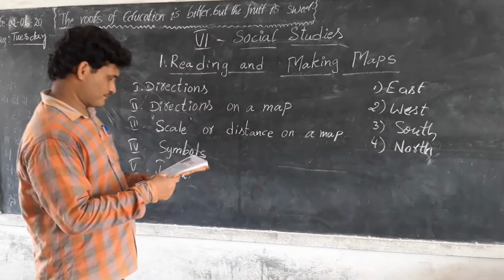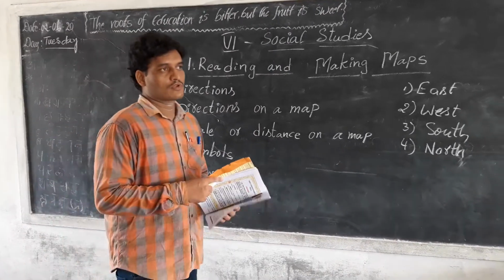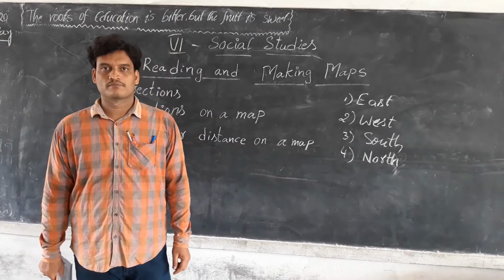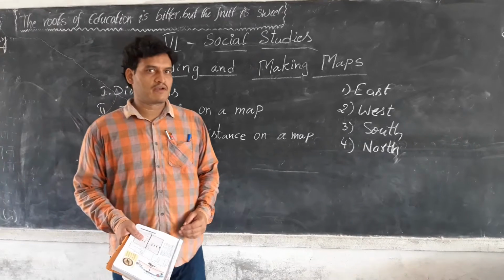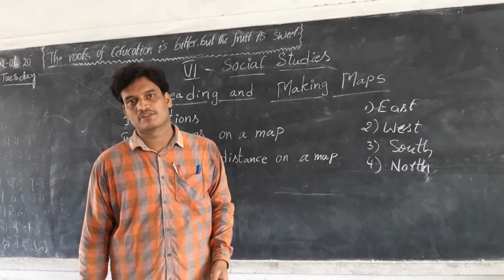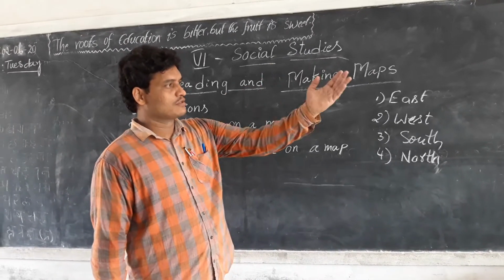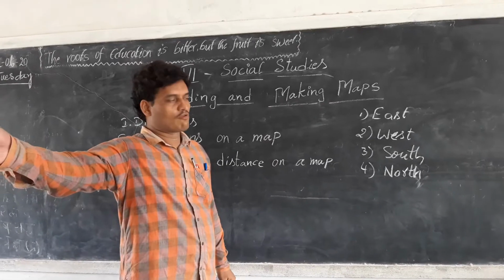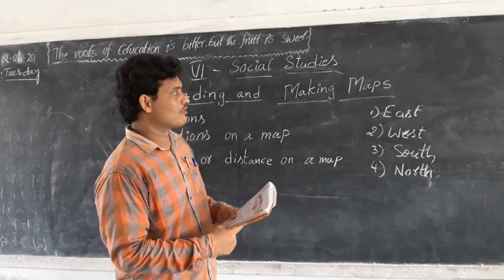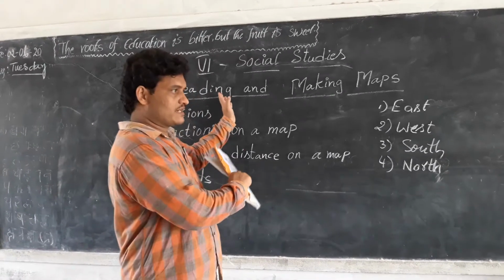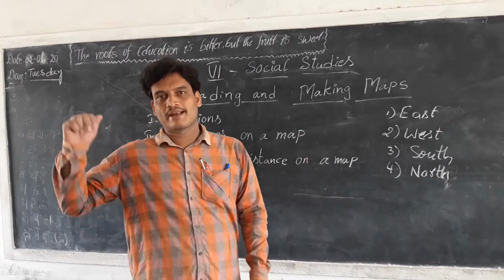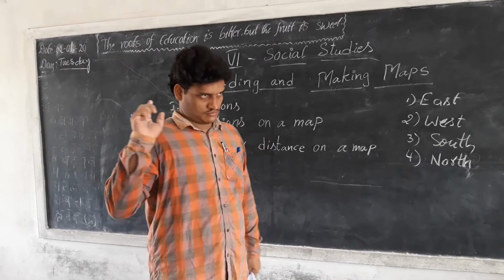Okay, and how do we find the directions on a map or in our daily life? For example, when we face east, where the sun rises, our right side is south, our left side is north, and behind us is west.